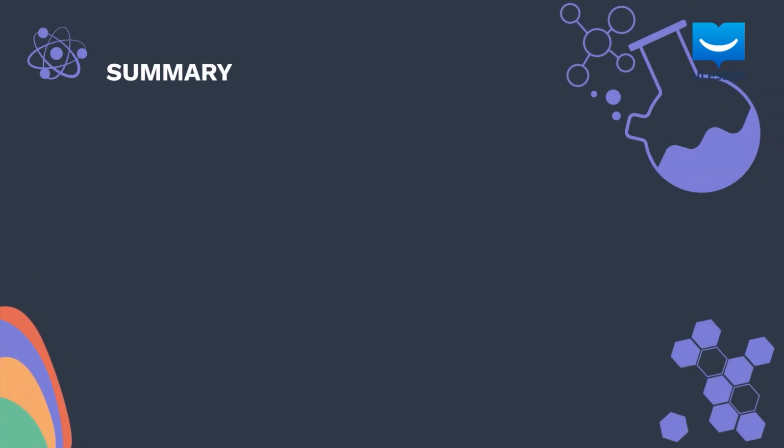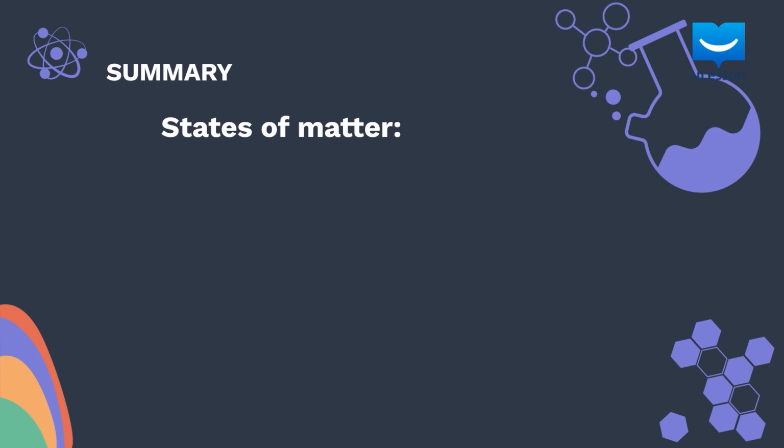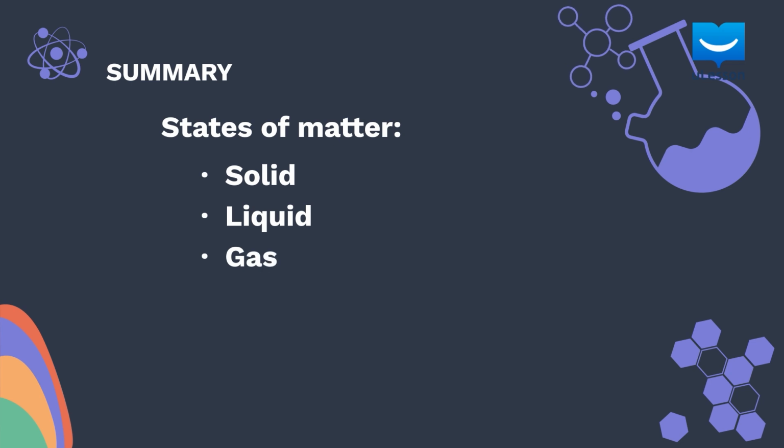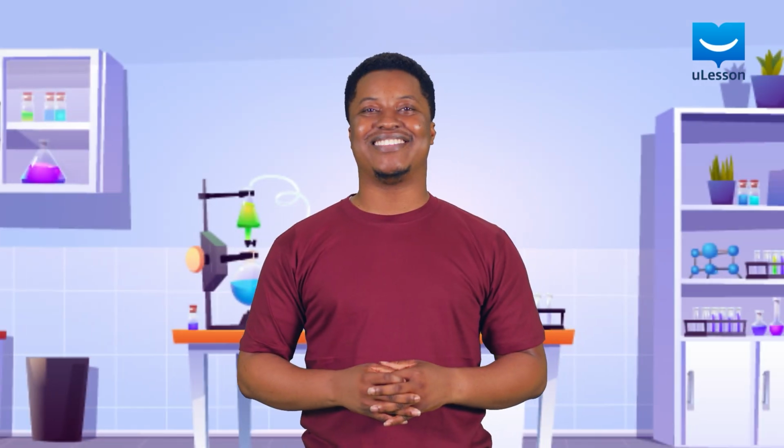In summary, you have learned that matter can exist in 4 different states, which are the solid state, liquid state, gaseous state and plasma. I'll see you in the next lesson.